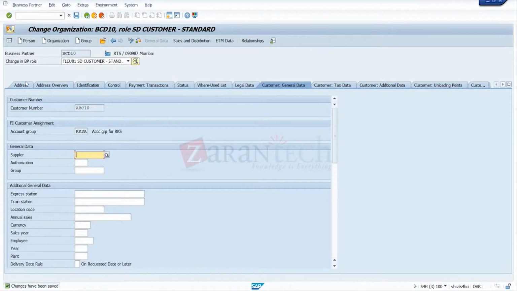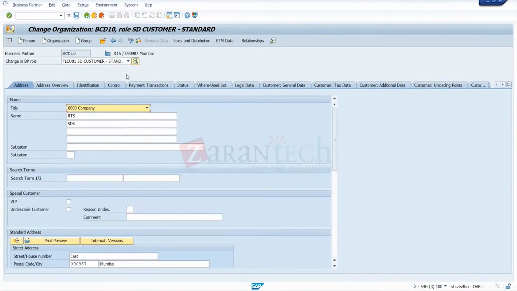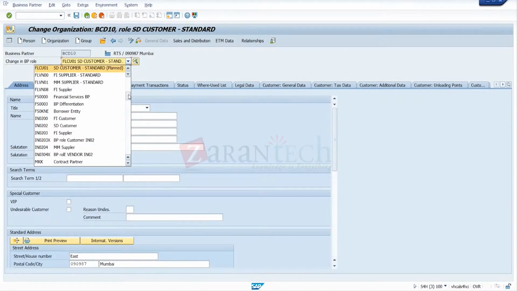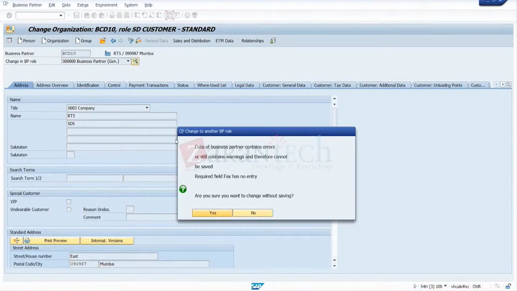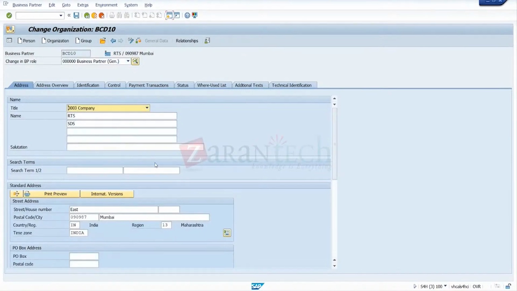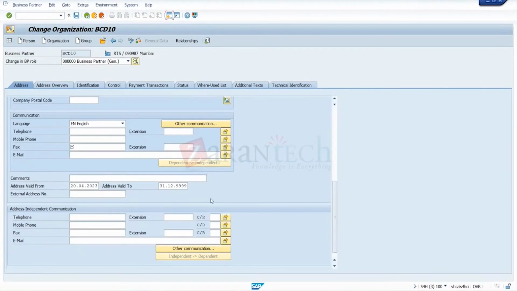Okay, so now we want to go for the address. So go to the general role now. So it's not changed. Okay, so it's applicable there as well.